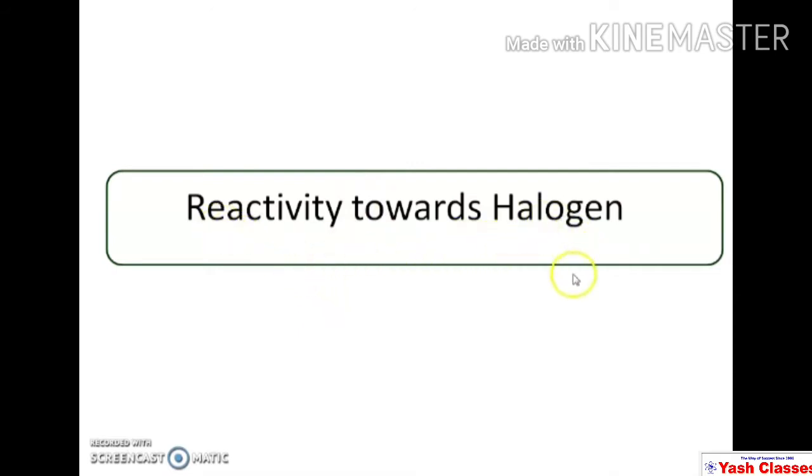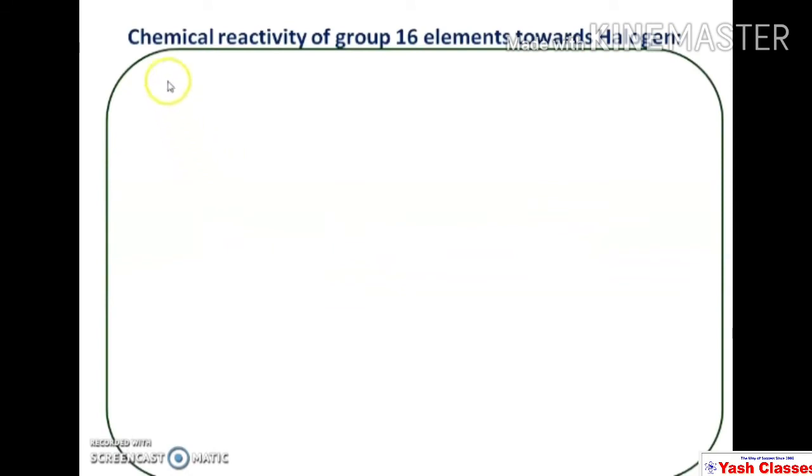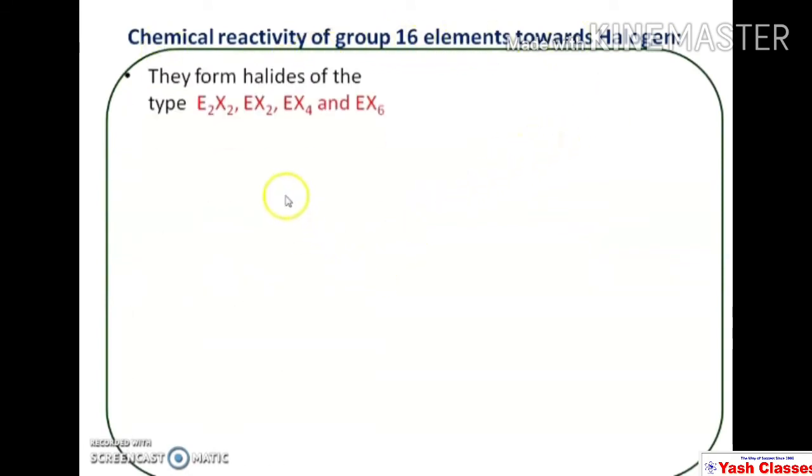reactivity towards halogens. Chemical reactivity of group 16 elements towards halogens. Group 16 elements react with halogens and they form E2X2, where E is a group 16 element, that is oxygen, sulfur, selenium, tellurium and polonium.